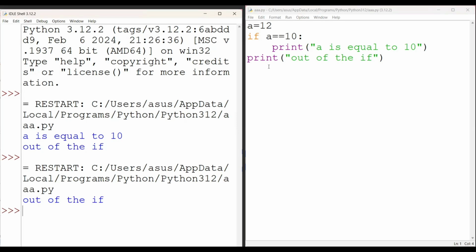This is the simple thing. So indentation is a very important part. If you make a mistake in indentation, then it shows an error or some output that is not expected. So this is one simple if program that I discussed with you.